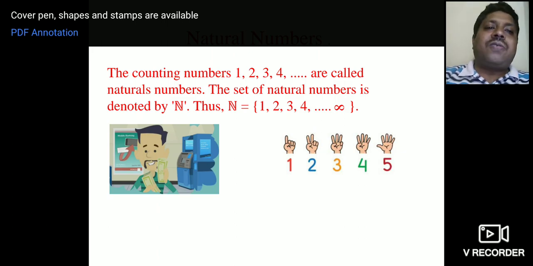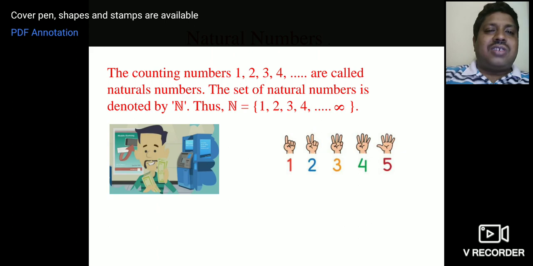Why do they always start from 1? How do you count? You start counting from 1, right? 1, 2, 3, 4, 5, 6. Suppose I ask you to count the number of children present in the classroom, then what do you do, children? You count starting with 1. 1, 2, 3, 4, 5, 6. That is what we call natural numbers. Natural numbers means they are natural, children, and also they are counting numbers.